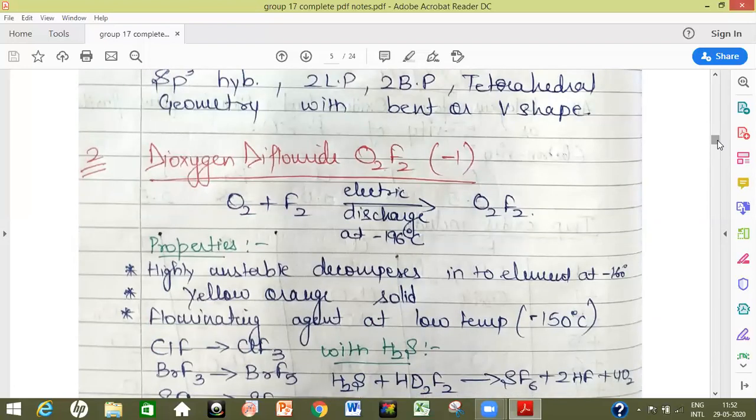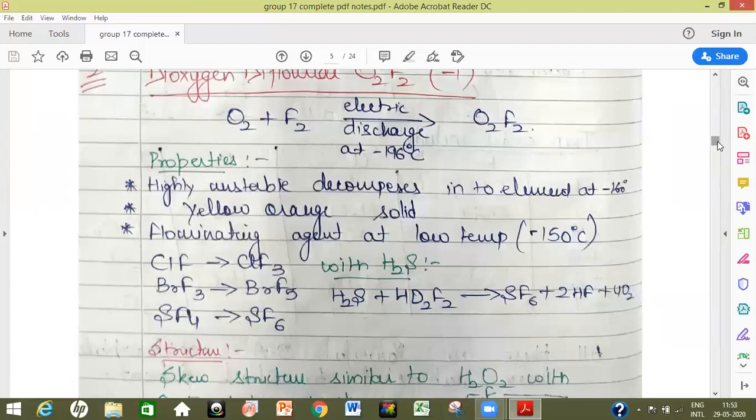Next oxide to be discussed is O2F2, that is dioxygen difluoride. Here also fluorine is in -1 oxidation state. It is prepared by passing electric discharge at -196 degrees Celsius through the mixture of oxygen and fluorine. We get O2F2. Coming to the properties, it is highly unstable, decomposes into its elemental forms, that is oxygen and fluorine, at -160 degrees Celsius. It is a yellow-orange solid. It is a strong fluorinating agent at low temperatures, that is at the temperature of -150 degrees Celsius.